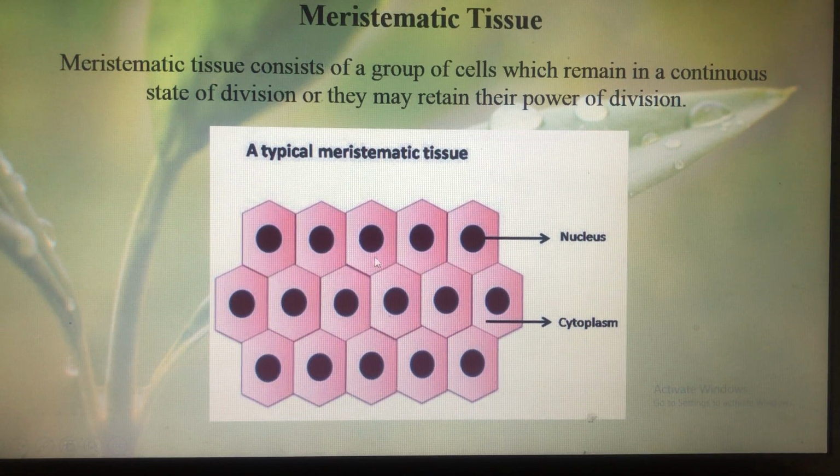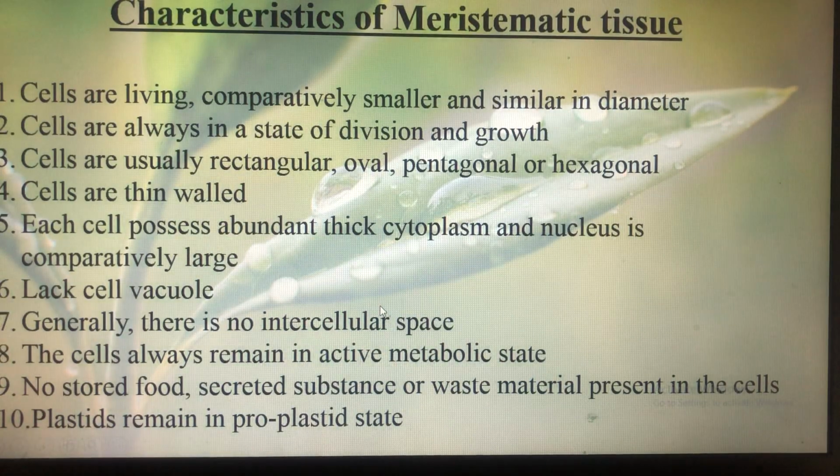Then the cells are very compactly arranged, and hence there is no intercellular space between them. Then there is a prominent nucleus in each cell, and you can see that cytoplasm is present. So these are the characteristics of meristematic tissue, which we are going to discuss in the next slide.